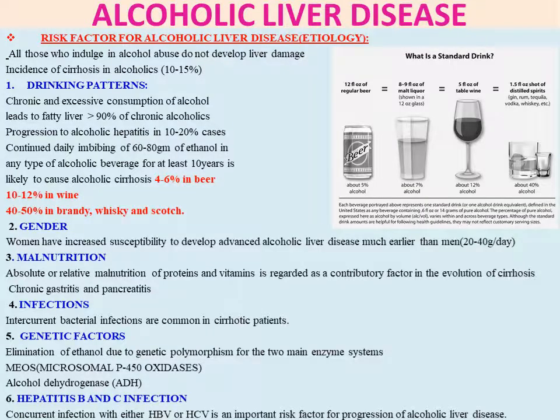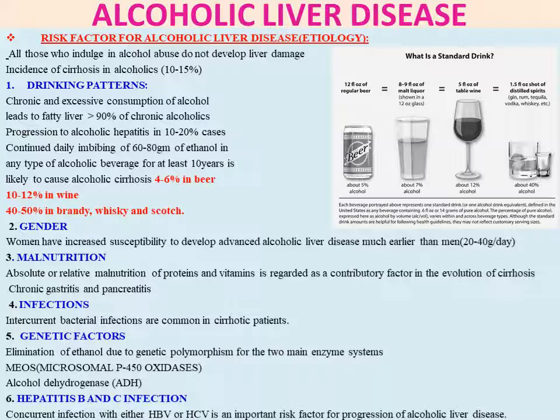Then the risk factors for alcoholic liver disease, that is the etiology. Not all those who indulge in alcohol abuse develop liver damage. The incidence of cirrhosis in alcoholics is only 10 to 15%. So the persons who get cirrhosis are only 10 to 15%.